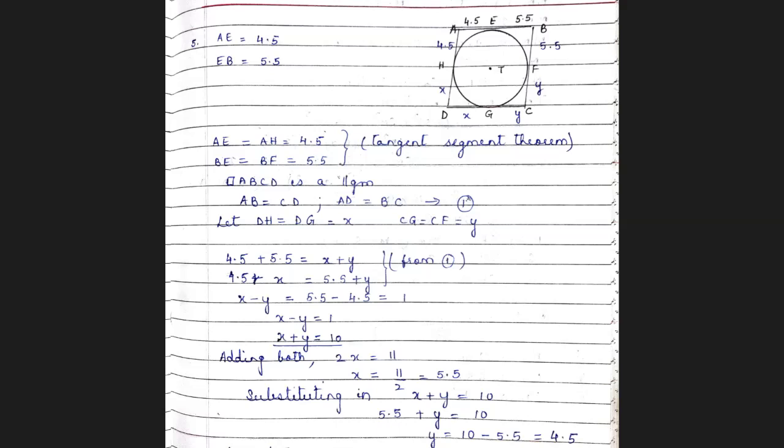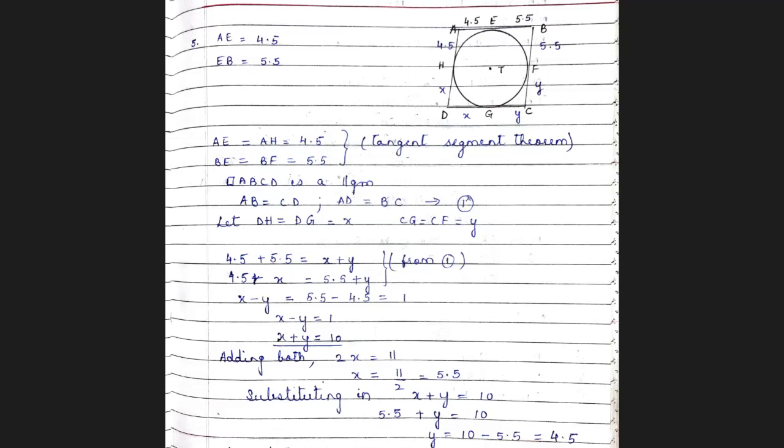Okay. Now 4.5 plus 5.5 equal to x plus y we have got. 4.5 plus x is equal to 5.5 plus y we have got. Now bring y to the left hand side. I'll get x minus y is equal to 5.5. Bring 4.5 to the other side of equal to. So it becomes minus 4.5. 5.5 minus 4.5 is 1. So I have got two equations here. x minus y equal to 1 and x plus y equal to 10. I hope children the equations are clear. We have just derived it from those steps which are written above it.